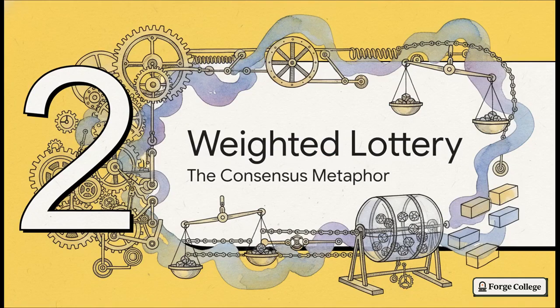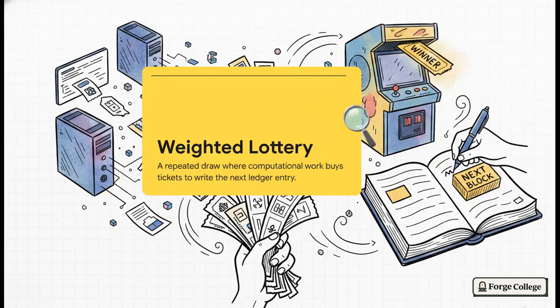Which brings us to Section 2, the weighted lottery. This is the core metaphor for how consensus actually happens. Think about it like this. Imagine a lottery where your computer's hashing power literally prints the tickets. The more real-world power you expend, like the harder your computer actually sweats to solve this insanely complex cryptographic puzzle, the more tickets you hold in your hand. It is kind of like the world's most intense arcade game where you are physically burning electricity just to win. And the prize for all this effort? The exclusive right to write the very next page of the ledger, or as we call it, the next block.